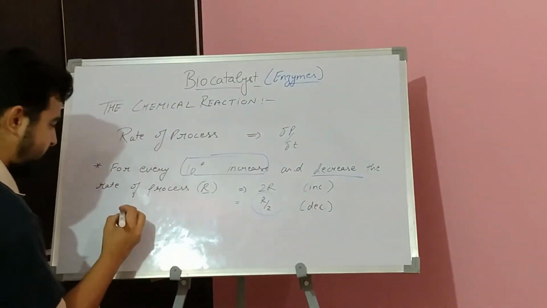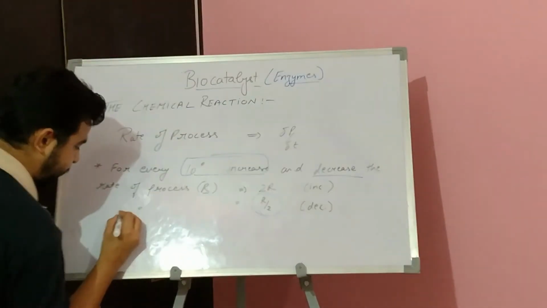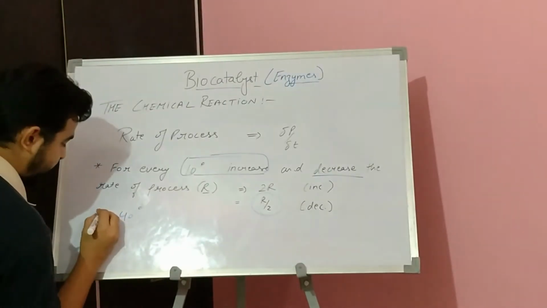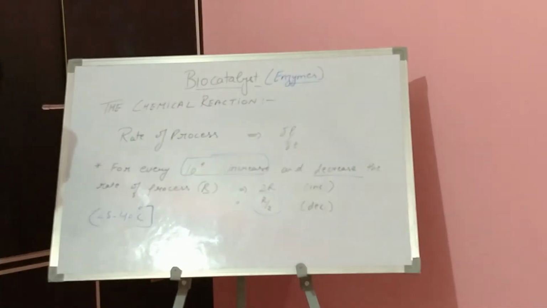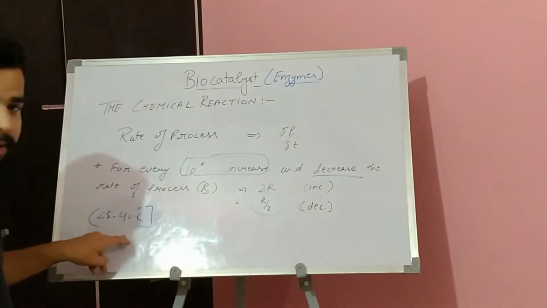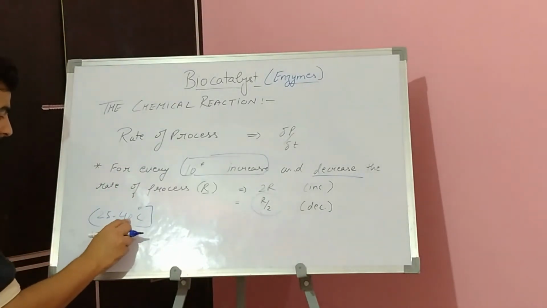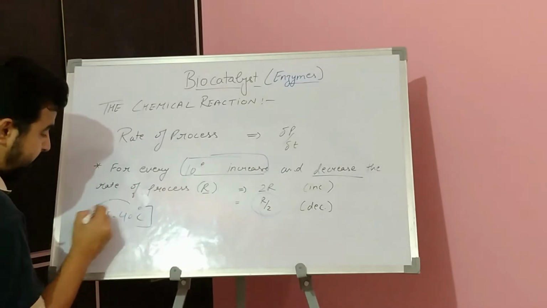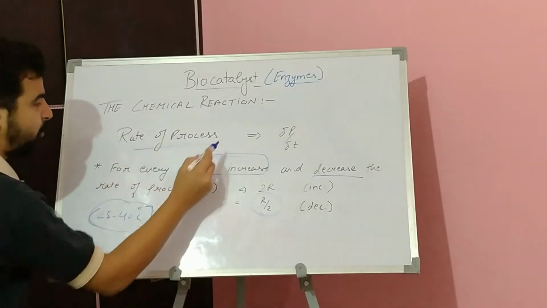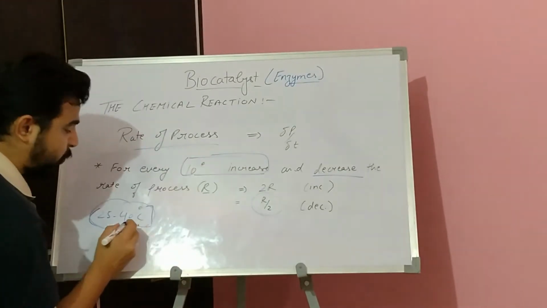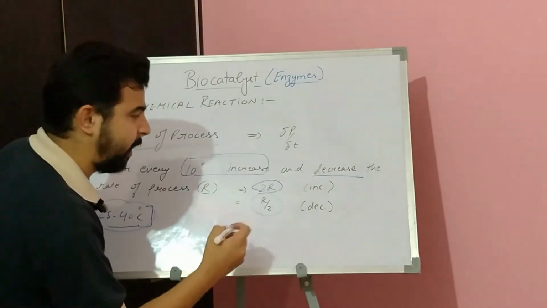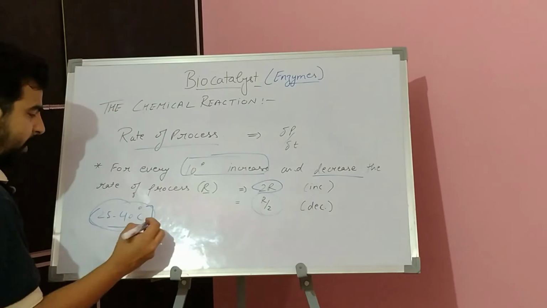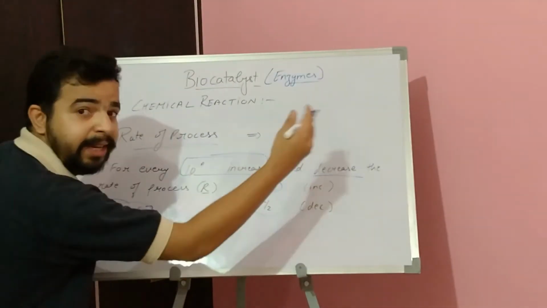Suppose an enzyme can resist up to 40 degrees Celsius, and suppose the range is 25 to 40 degrees Celsius. If it remains in this range, then as the temperature increases toward 40, the rate of process will become 2R, that means double. The rate of process doubles for every 10 degree increase in temperature.